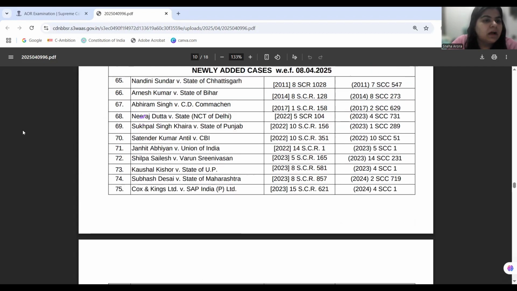Okay. Then coming next, we have the case of Abhiram Singh versus C.D. Commachen. In this case, the court is interpreting Section 123, Clause 3 of the Representation of the People Act, which is basically declaring speeches hurting religious sentiments, or religious speeches, as a corrupt practice in the election proceedings.